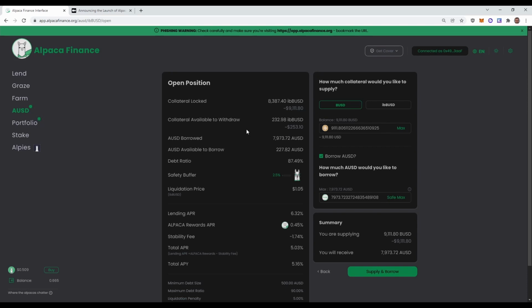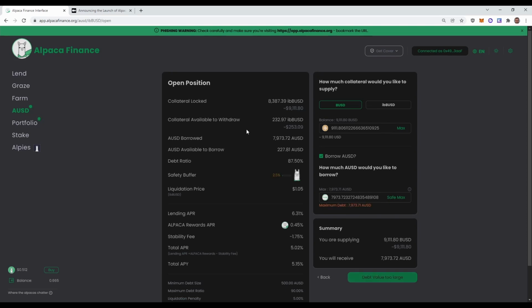There is no chance for anybody to dump IB/BUSD, currently at least, because there is no liquidity where it can be traded. If somebody opened a pool and deposited IB/BUSD and a bunch of BUSD and then tried to dump it, well, maybe that would work, but that would also require Alpaca to take that pool into consideration. That is not the case. So this basically means that as long as nothing unforeseen happens, I'm not even sure what could trigger this, you are basically unliquidatable. So that's pretty nice.